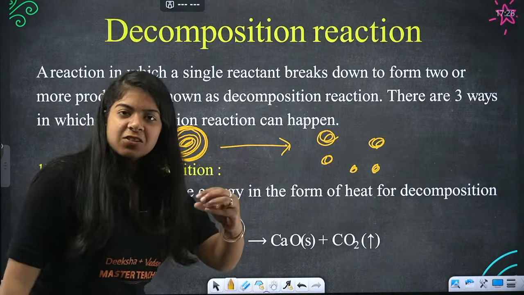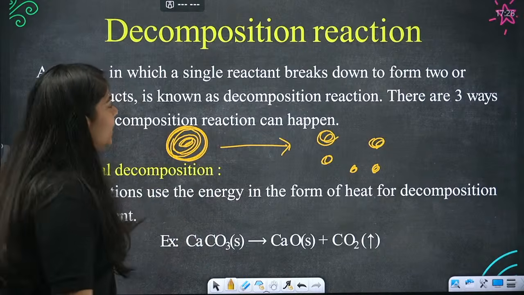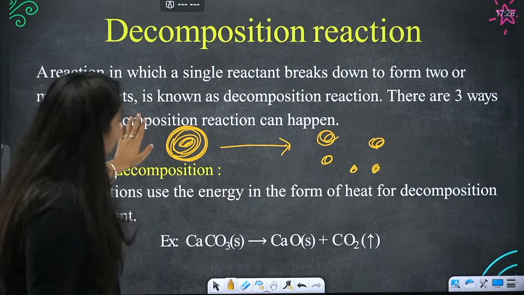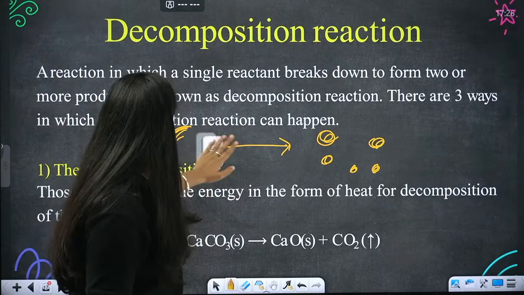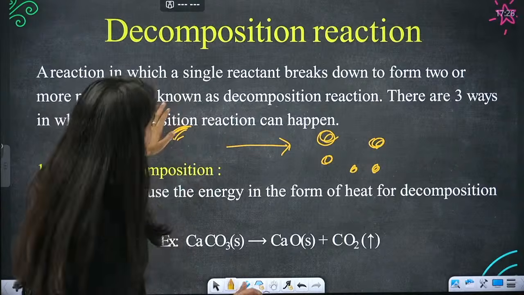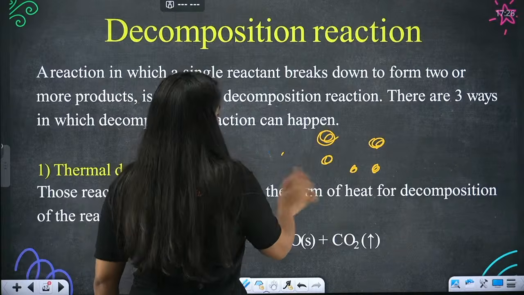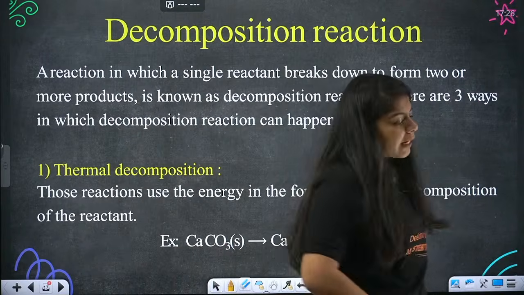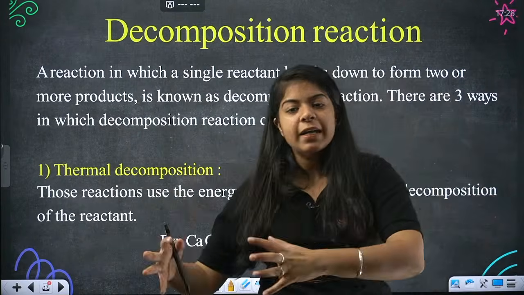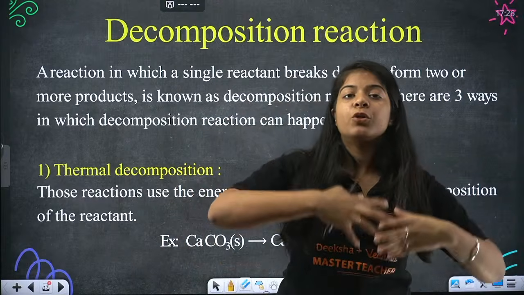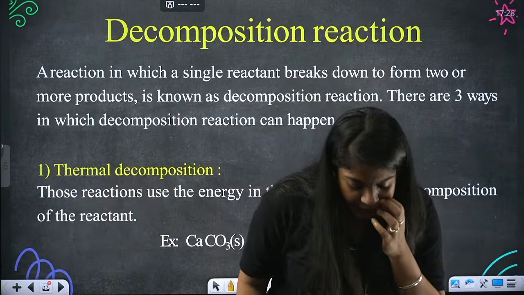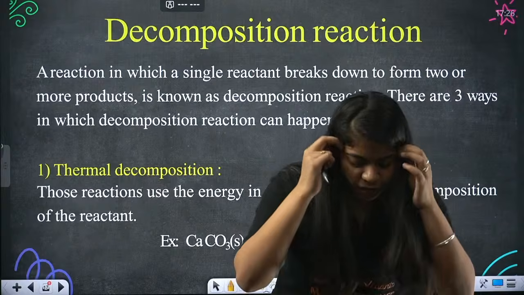Basically, this is the decomposition reaction. That is why in decomposition reactions, there are three ways. Now we are talking about the ways in which decomposition reactions happen. Until now it is clear. We just take one reactant and we break it into one or more products. It is the opposite of combination.